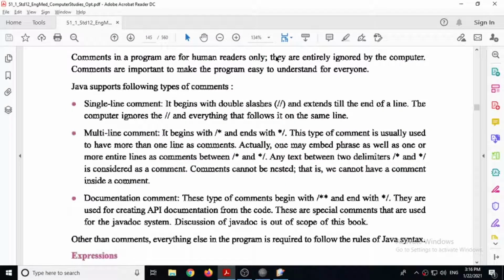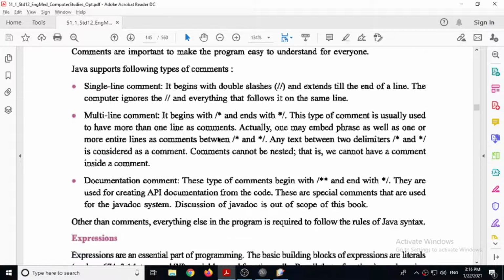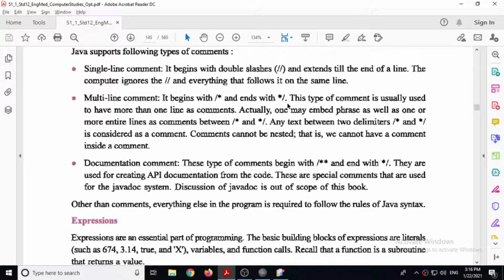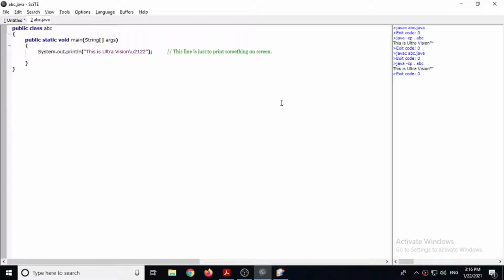Next is multi-line comment. Multi-line comment starts with forward slash star, and then gets completed using star forward slash. So slash star, star slash. Whatever information you write in between slash star and star slash, that is considered as multi-line comment.